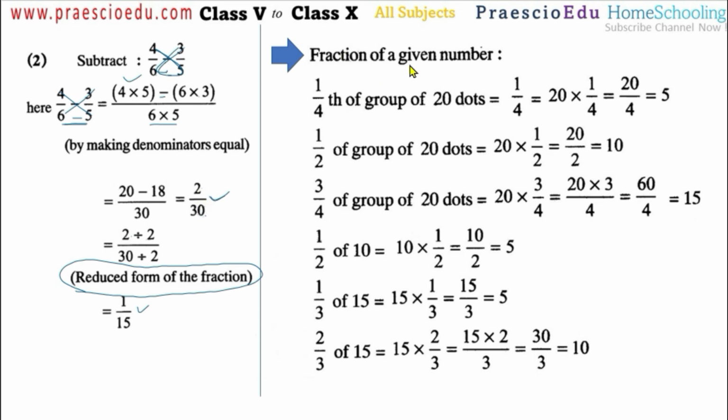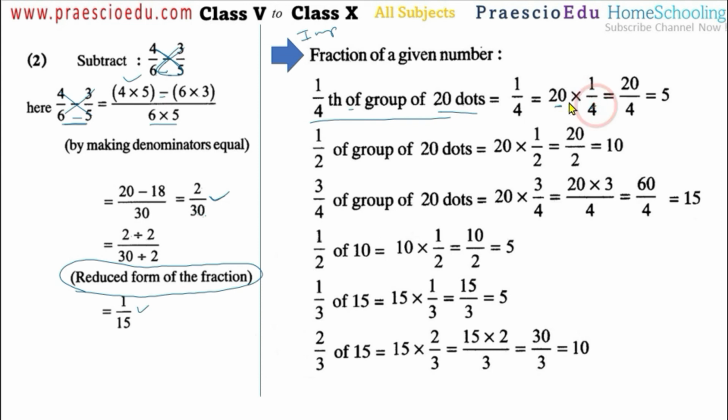Now, fraction of a given number. This is very important. For example, 1 by 4th of a group of 20 dots. We can say 1/4, or a quarter, of a group of 20 dots. Here, of means multiplication. So 1 by 4 multiplied by 20.